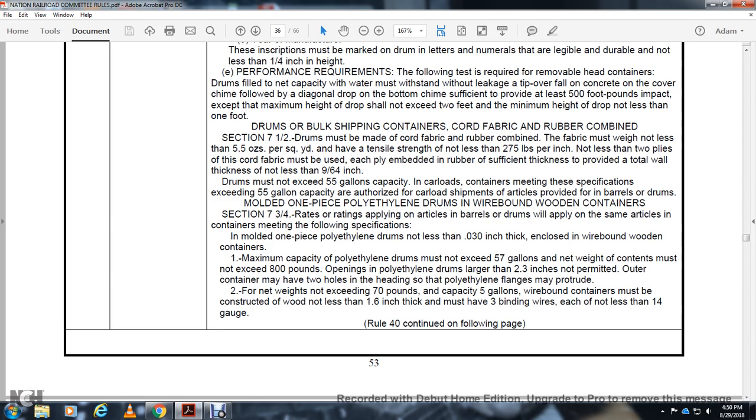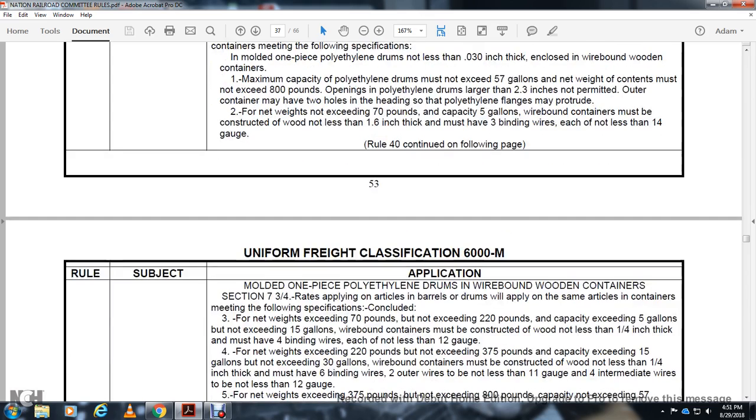One molded piece of polyethylene drum not less than 30,000 of an inch, enclosed with wire-bound wooden container. The maximum capacity of the polyethylene drum must not exceed 57 gallons, with net weight of the content not exceeding 800 pounds. Openings in the polyethylene drum larger than 2.3 inch are not permitted. The outer container must have 2 holes with the heading with the polyethylene flange to protrude, with net weight not exceeding 70 pounds, capacity 5 gallons. Wire-bound containers must be structured with wood not less than 1.6 inches thick, having 3 binding wires, each not less than 14 gauge.